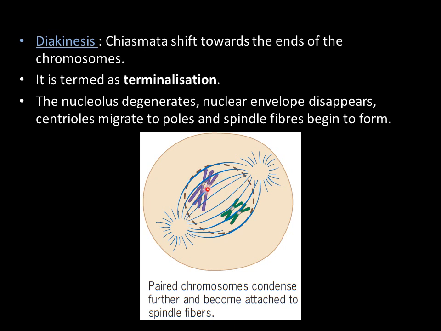You can see here that this is the nuclear membrane. This nuclear membrane will disappear or degenerate here. The nucleolus will also degenerate. The spindle fibers are attached to these centrioles, and the centrioles migrate towards the opposite poles.